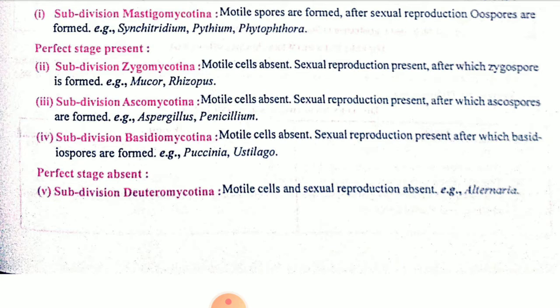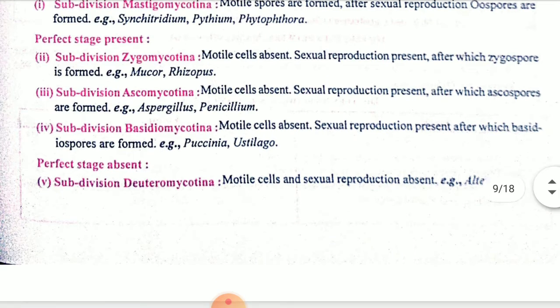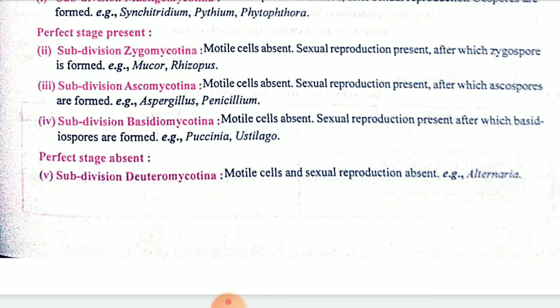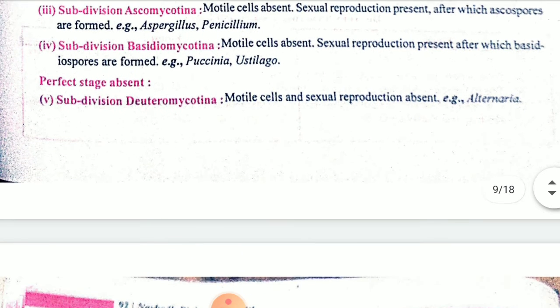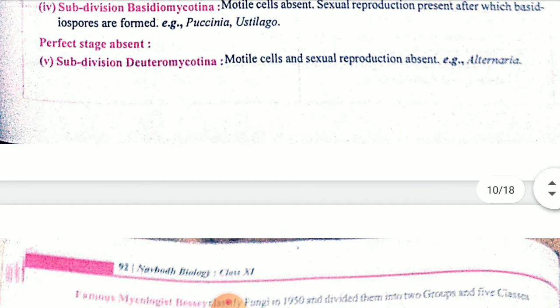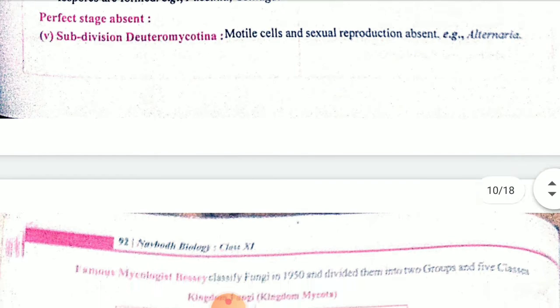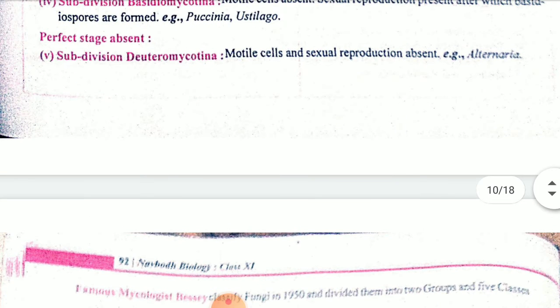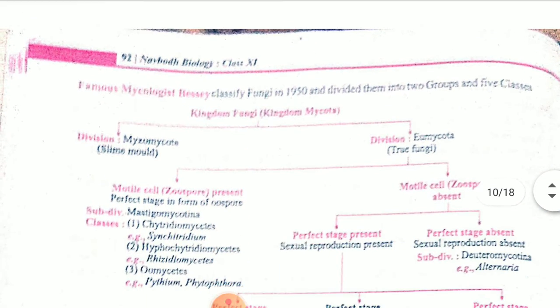Here, children, they stay in one fixed place and go for sexual reproduction after formation of different spores: basidiospores, ascospores, zygospores. Then perfect stage is absent: in this, motile cells will be there and sexual reproduction will be absent.